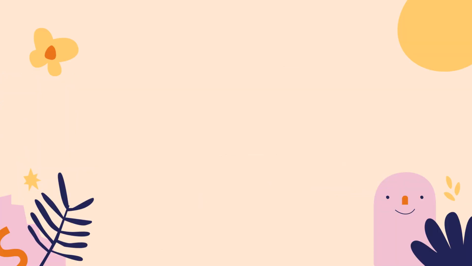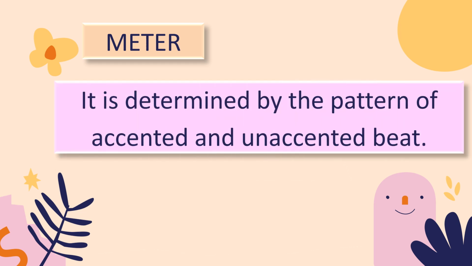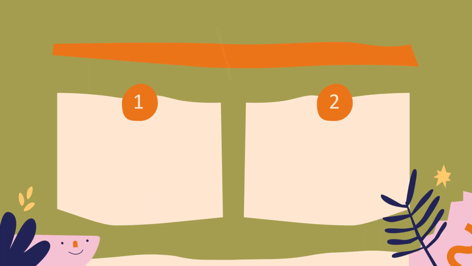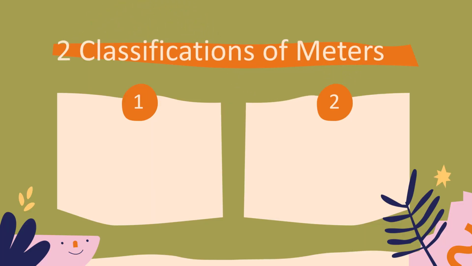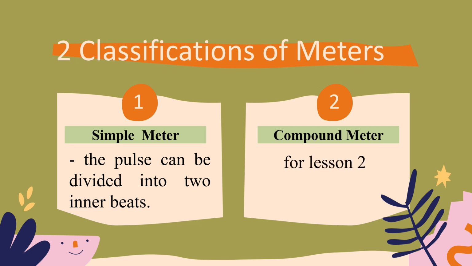The song or music that we perform or listen to move differently from each other. This is because of the way the beats are grouped in each piece of music. And this is called meter. It is determined by the pattern of accented and unaccented beat. The classifications of meters. Simple meter: the pulse can be divided into two inner beats. And compound meter. This is for lesson 2.